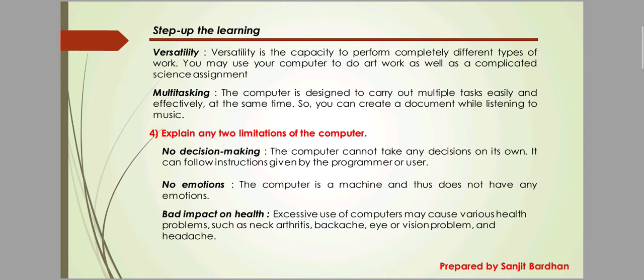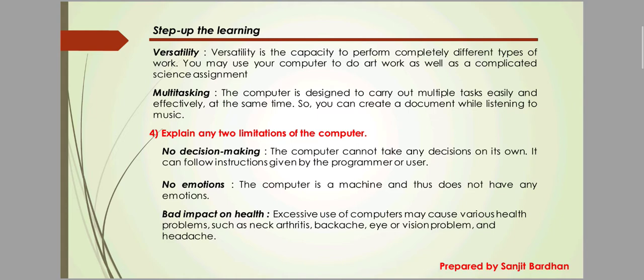The next feature of a computer is versatility. That means the computer can do different types of work. It has the capacity to perform completely different types of work. You may use your computer to do artwork as well as a complicated science assignment. Next is multitasking. We all know that a computer can do different tasks at the same time. That's why the computer is called a multitasking machine.